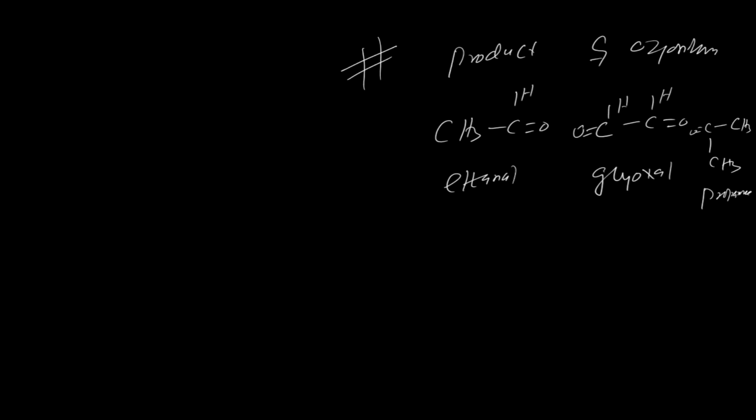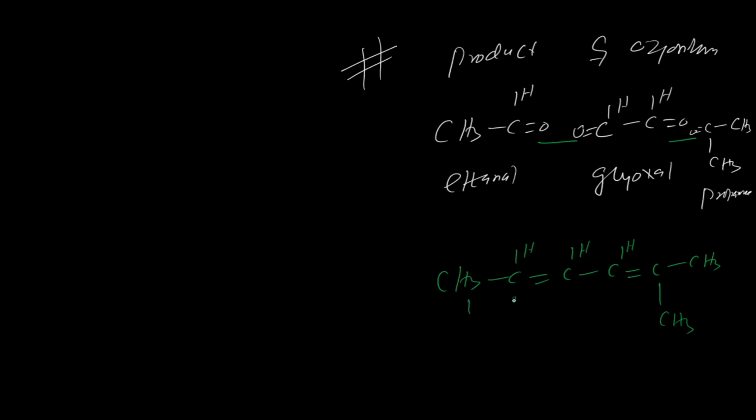This is your propanol. So they are asking for the alkene. What you have to do? This is a simple way. What is the simple way? Remove this oxygen from here and add all the products. So it will be CH3CH, and from the double bond it will be attached. So double bond CH, and from the double bond just remove this oxygen and add the carbon over here. So this is the CH3. So you got the product. Whatever product you got, that will be your answer.